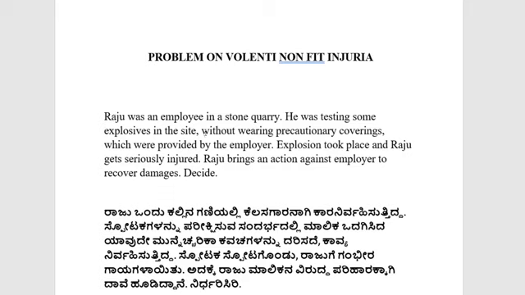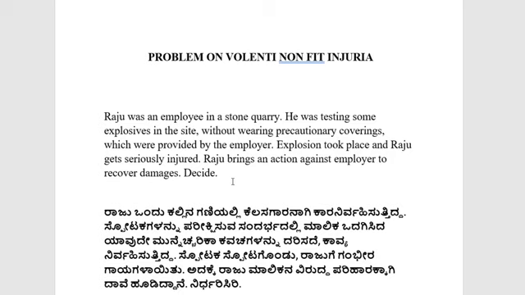Raju was an employee in a stone quarry. He was testing some explosives at the site without wearing the precautionary coverings provided by the employer. An explosion took place and Raju was seriously injured. Raju brings an action against the employer to recover damages. Decide.